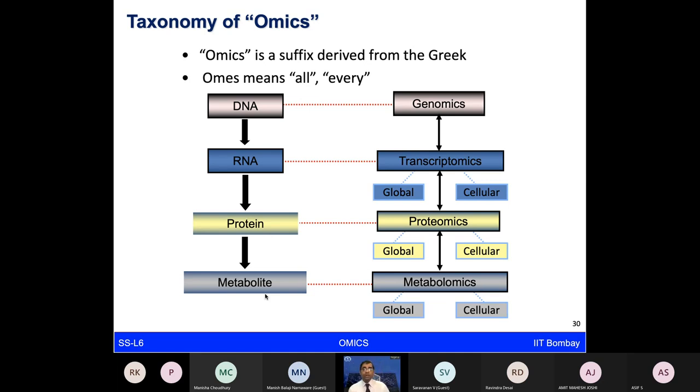So I hope these terminologies are now clear to you. As we have been discussing some of the omic approaches, it will be more heavy on them in this week.